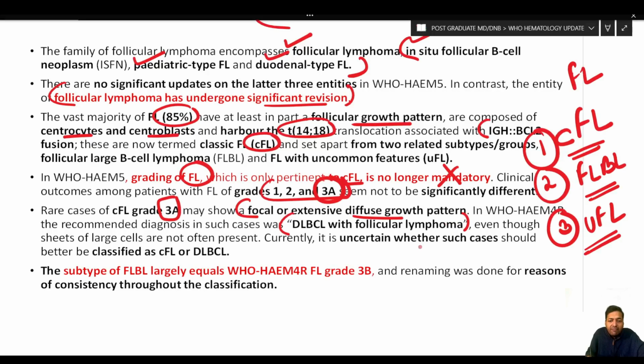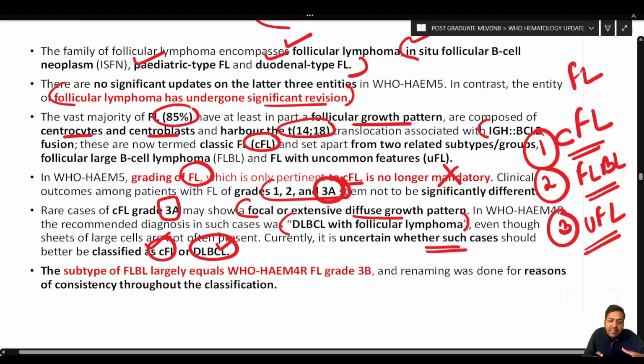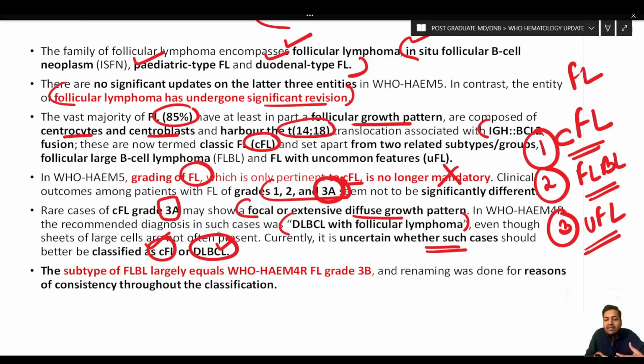Currently, it is uncertain whether such cases should be classified as classic follicular lymphoma or DLBCL. So you have to sit, have a panel discussion, have an ethics committee, and then after that it should be decided whether it should be placed as a classical follicular lymphoma or DLBCL, not directly. Such cases having a diffuse growth pattern should not automatically be labeled as a DLBCL with follicular lymphoma, as it was done in the 4th edition.